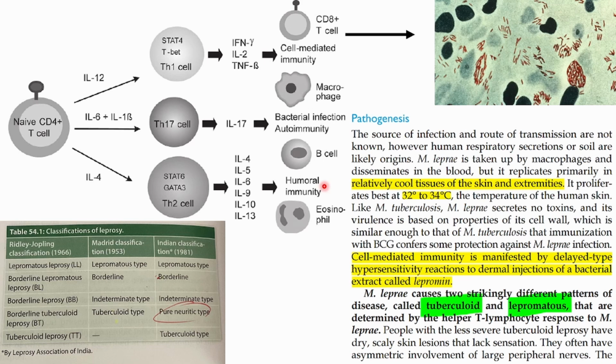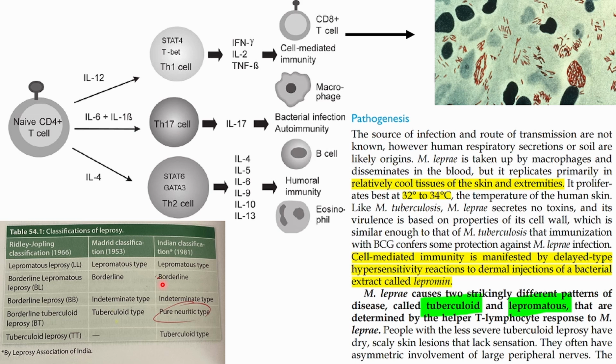In cell mediated immunity, the macrophages will come into action and they will engulf, phagocytose the bacteria, and that's how the leprosy will be controlled in the body. And if the leprosy is controlled in the body, that thing is called as tuberculoid leprosy. Tuberculoid leprosy means this is the less severe form of the leprosy.